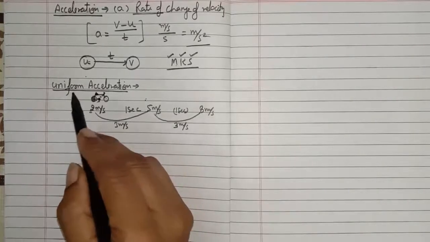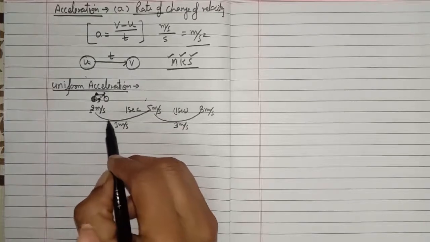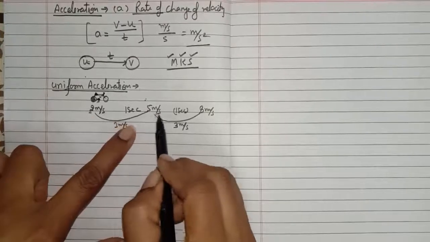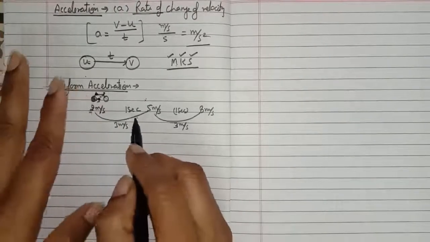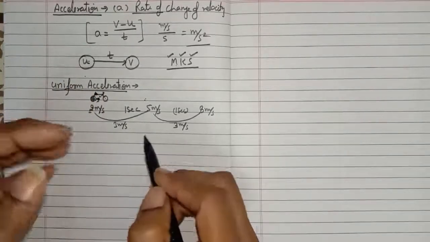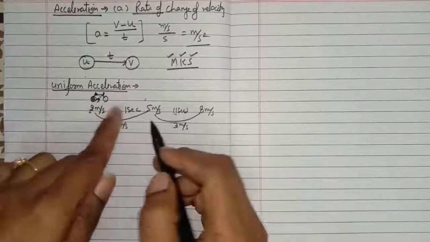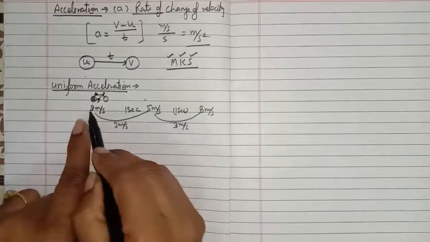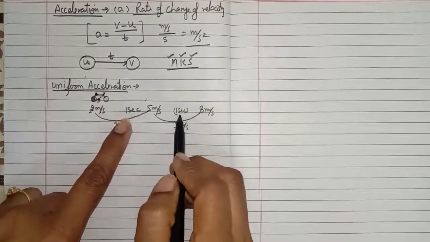So we can define uniform acceleration like this: if the velocity of the body changes equally in equal intervals of time. Look, this time interval can be 1 second, 1 minute, 1 hour, 2 minutes, or 2 hours. It doesn't matter how much this time interval is. It can be very small and it can also be very big, but this time interval should be equal. So if the change in velocity is equal in equal intervals of time, we will say the body has uniform acceleration.